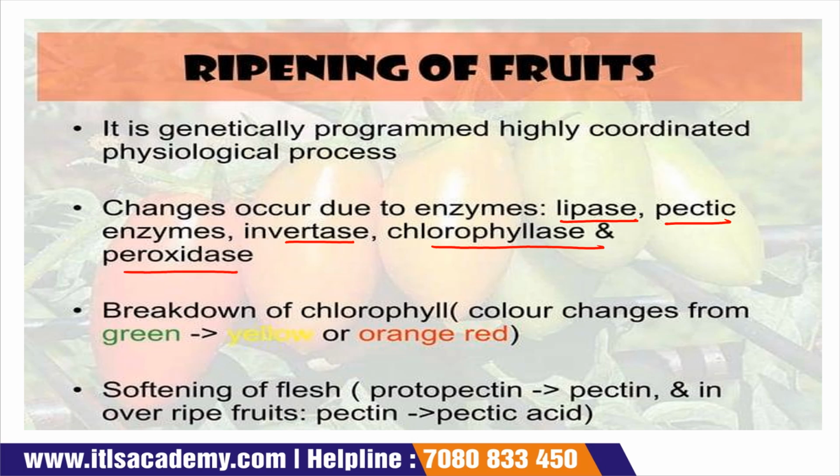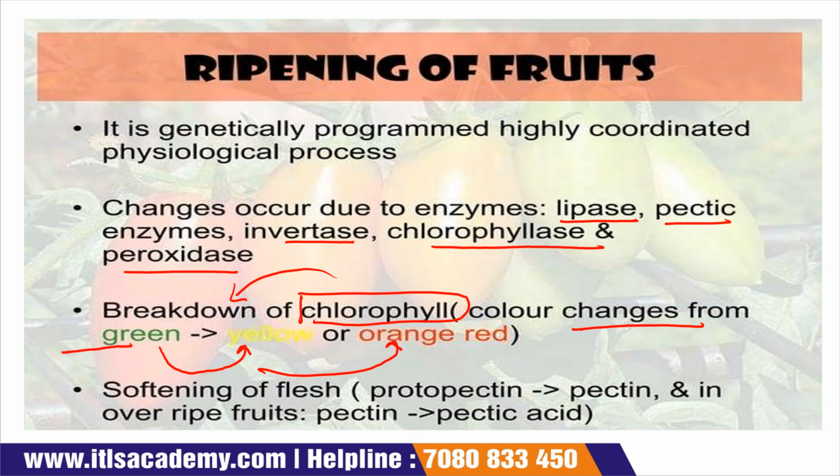When the fruits are ripe, the chlorophyll present in the food breaks down, due to which the colors change. First the color is green, then this green color is converted into yellow or orange. I think you can observe it when the fruit is ripe.